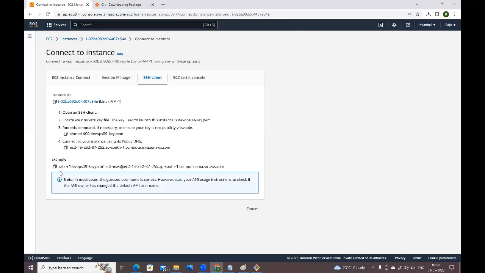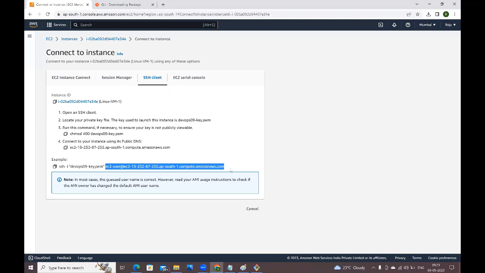See guys, here it is telling that an SSH command is generated. So we are going to connect with this machine. Here ec2-user is the username, guys. ec2-user is the default username for Amazon Linux. And this is the computer name, the Linux virtual machine name. We are going to connect with this machine.